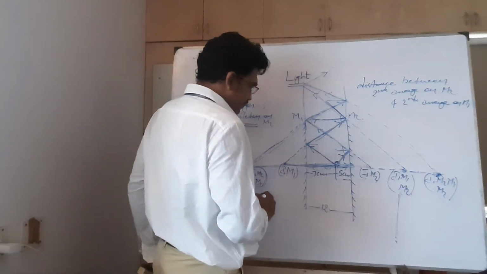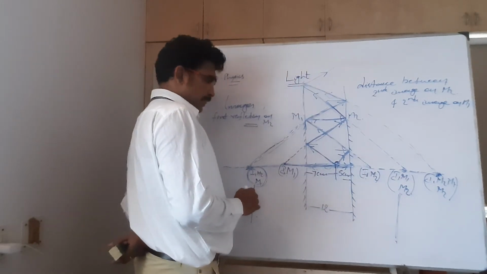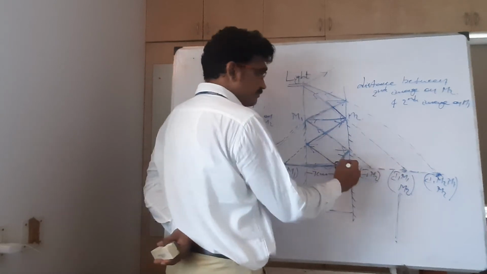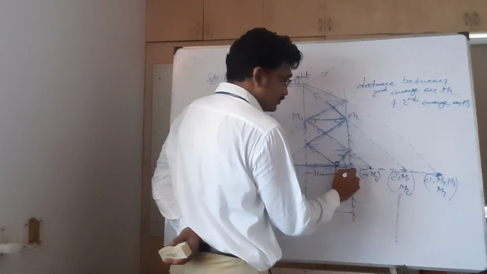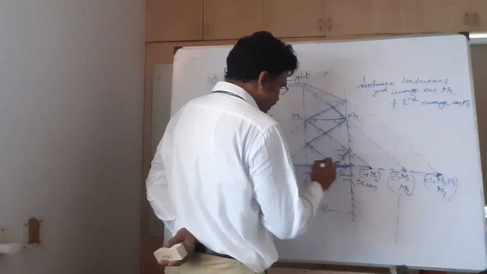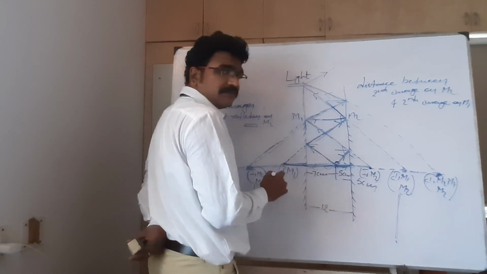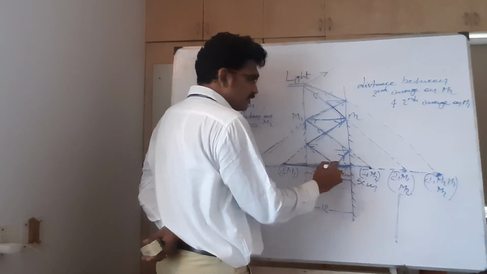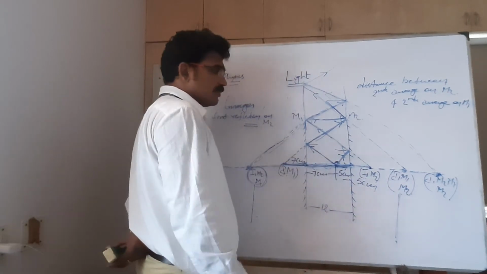Okay, what is the distance between this point and this point? Simple. You know the distance is 12. First you come to here. What is this one? This is the image of this object. So this object is at 5 centimeters, so the image also 5 centimeters. This is the image of this object with respect to M1. From mirror to object it is 7 centimeters, so it is also 7 centimeters, no doubt.